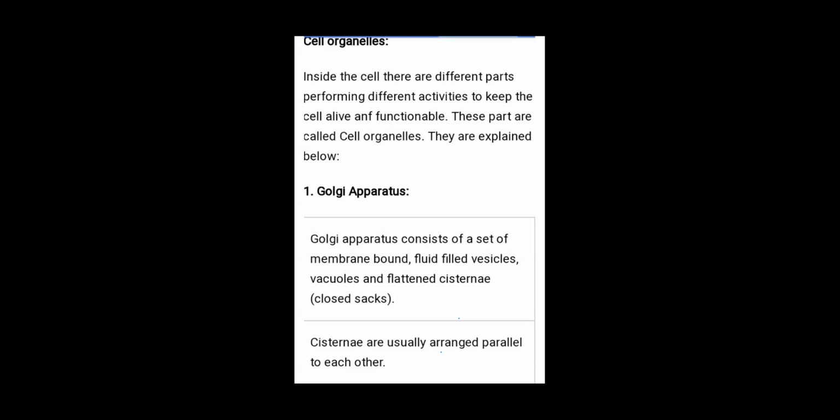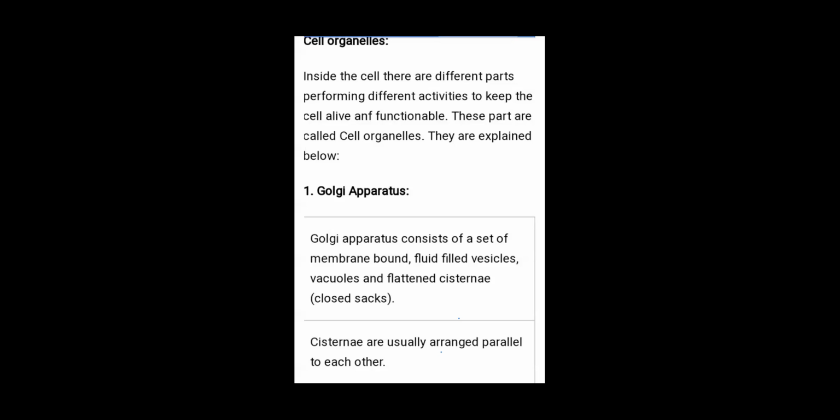Firstly, we explain the Golgi apparatus. What is the Golgi apparatus? The Golgi apparatus is a cell organelle present inside the cell, near the endoplasmic reticulum. Who found the Golgi apparatus? Camillo Golgi found the Golgi apparatus.